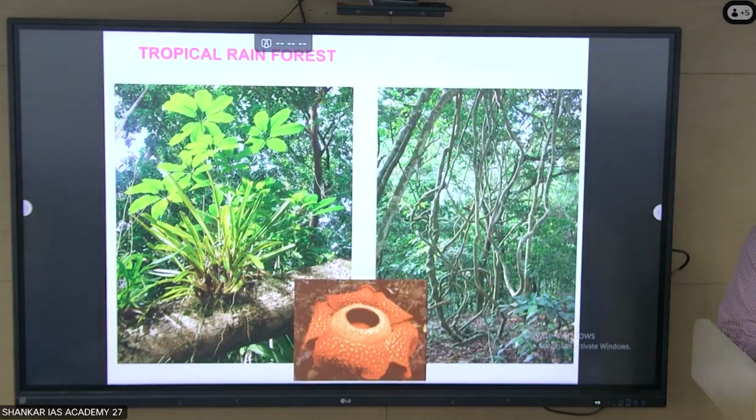Hence, all the nutrients are packed in the plant itself.